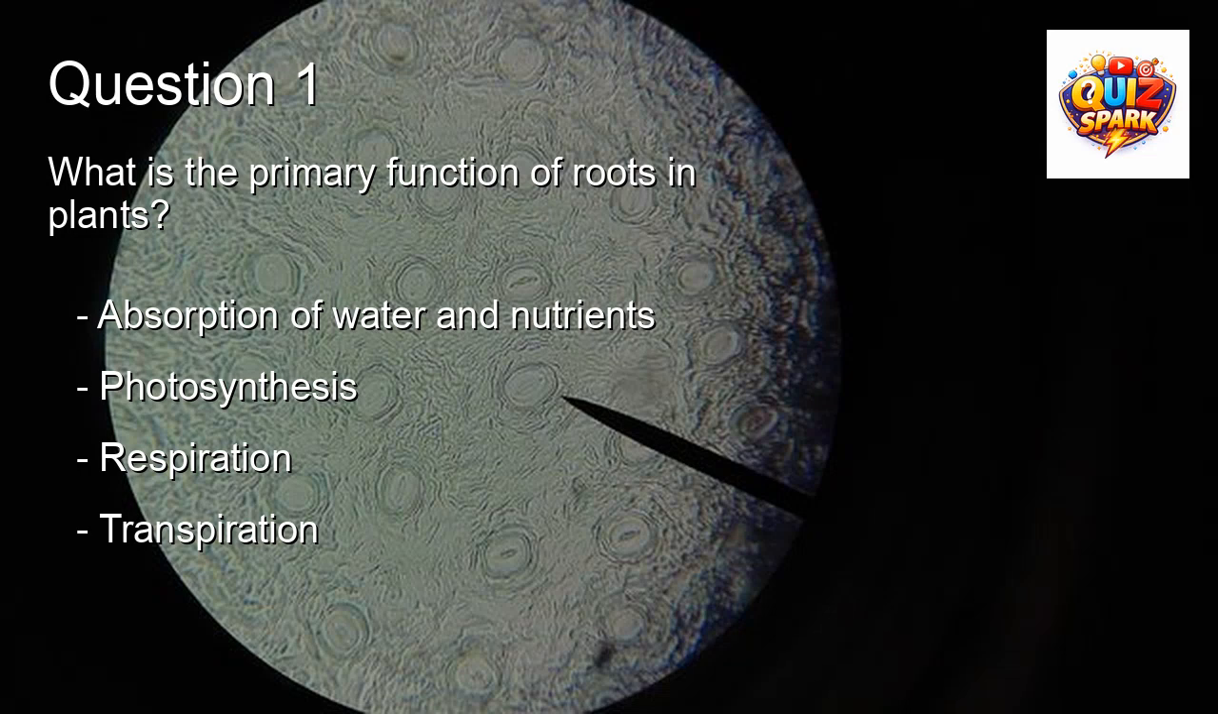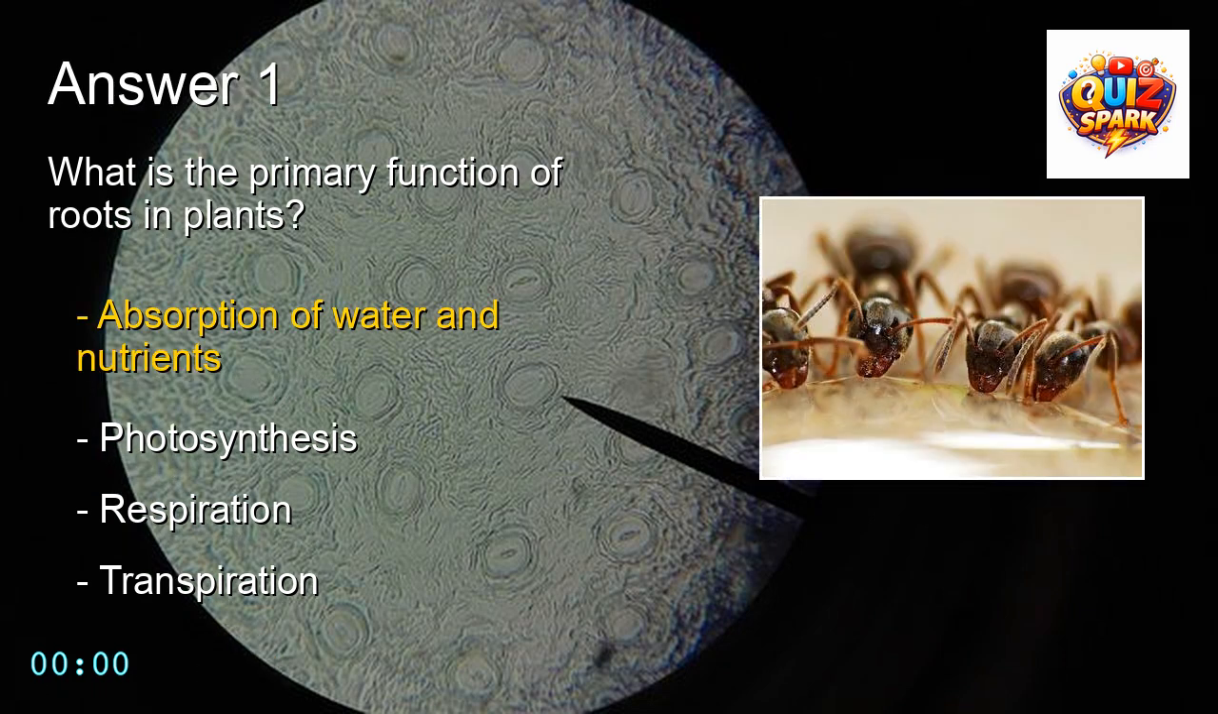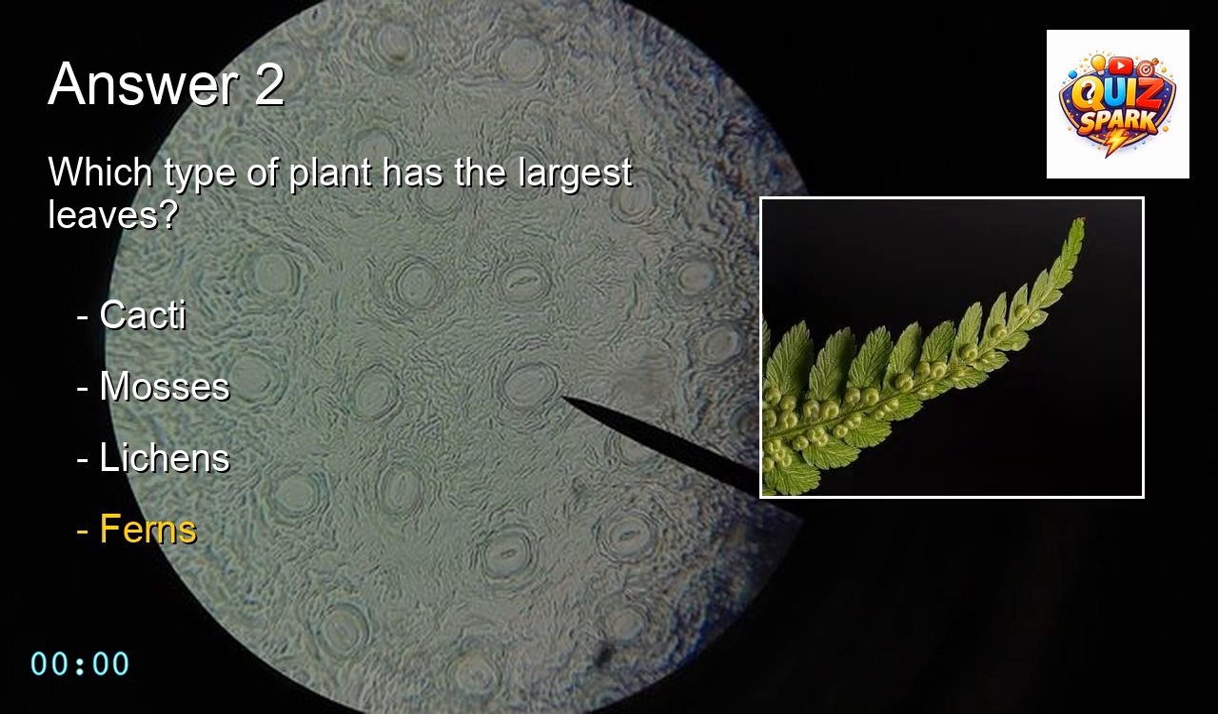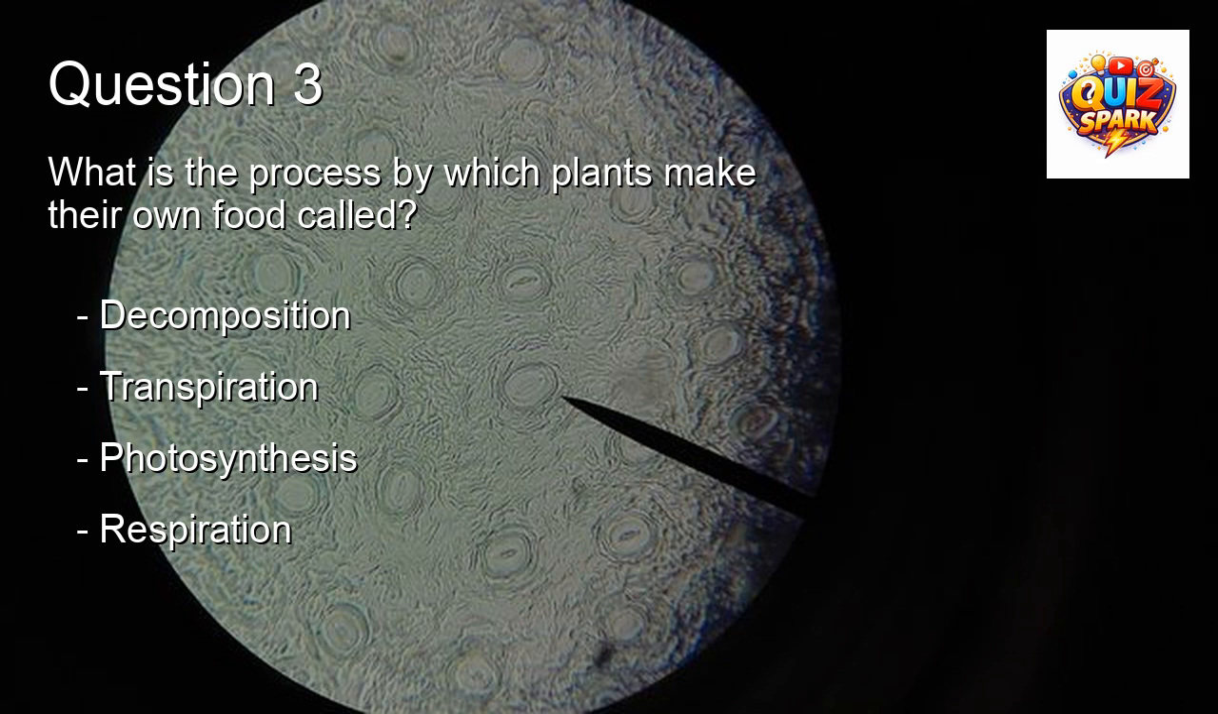What is the primary function of roots in plants? The answer is absorption of water and nutrients. Which type of plant has the largest leaves? The answer is ferns. What is the process by which plants make their own food called?